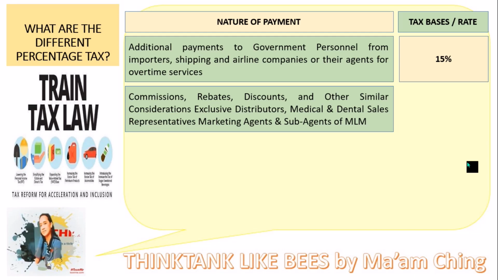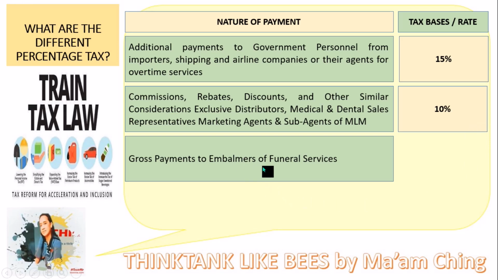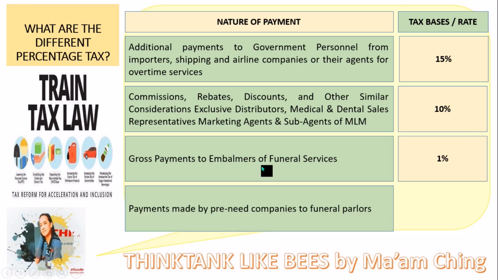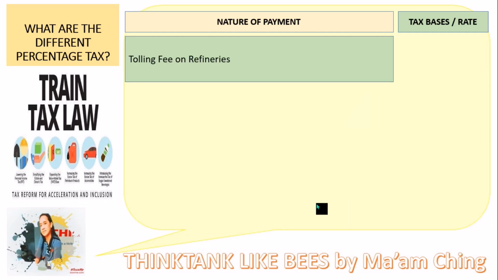Commission, rebate, discount, and other similar consideration, exclusive distributors, medical and dental sales representatives, marketing agents, and sub-agents of multi-level marketing. They are going to pay 10%. An example is the embalmers. They are paying 1% tax. The next example is payment to pre-need companies to funeral parlors. Again, they only pay 1% tax. For the tolling fee on refineries of sugar, etc., they are going to pay 5% as part of the tolling fee.